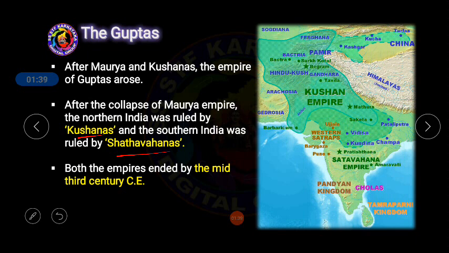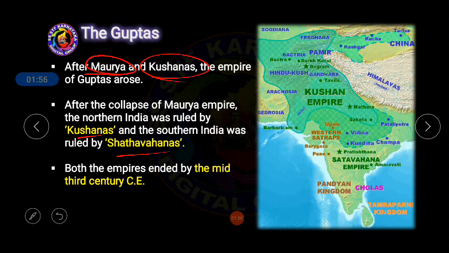And after the end of these two greatest empires of India, or first two empires of India, that is Maurya and Kushana, our India started to be ruled by two more dynasties. Next, now let us understand this.